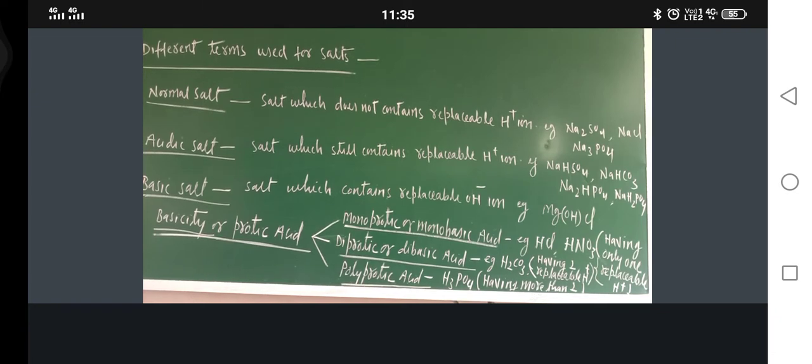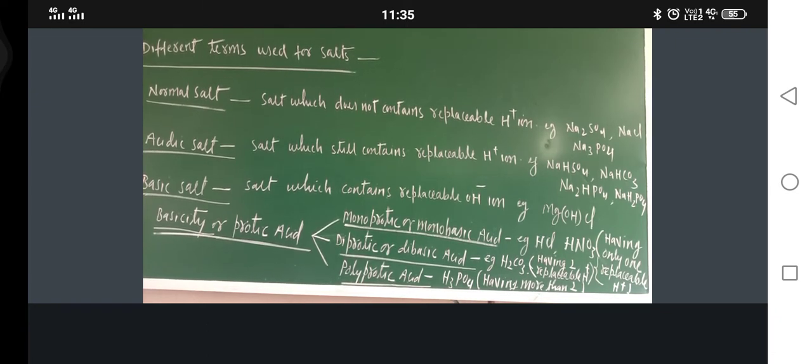Now there are some more terms which are used for the salt. Already I have written on the blackboard: normal salt, acidic salt, basic salt, and at the end I wrote basicity or protic acid. Under protic acid, what I wrote? Monoprotic or monobasic acid, diprotic or dibasic acid, polyprotic acid or polybasic acid. So one by one I will explain that. Okay, so first just try to understand.